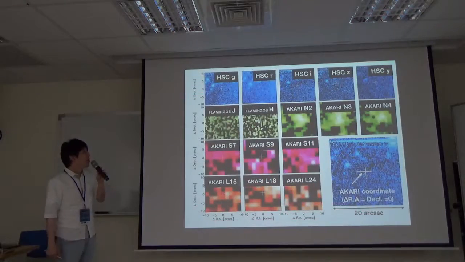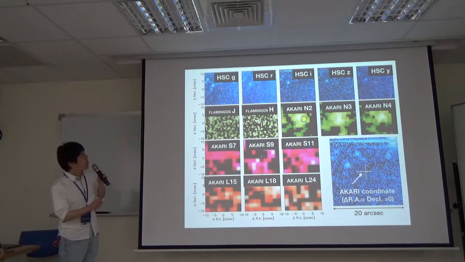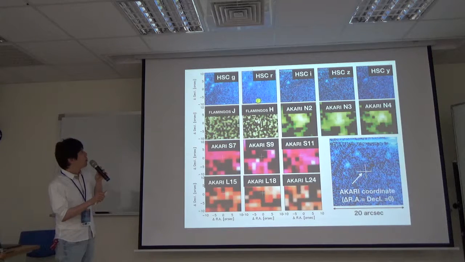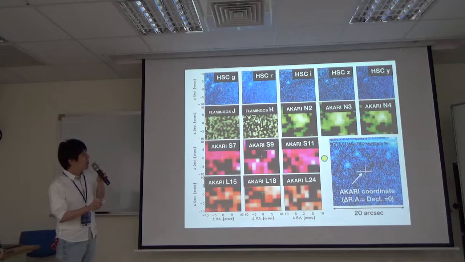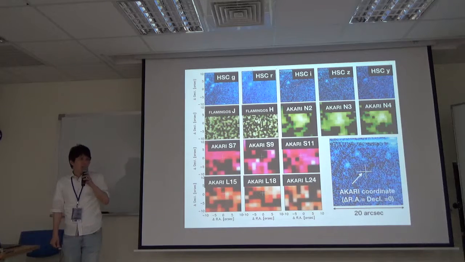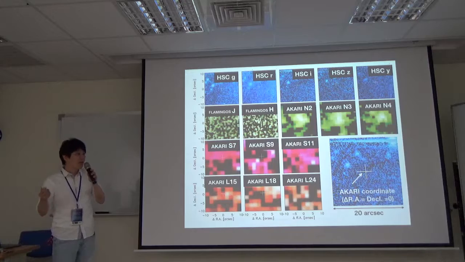This is an example of cutout images from the HSC optical band, and also the FLAMINGOS near-infrared band, the Akari near-infrared, mid-infrared short, and mid-infrared long bands. And this white cross represents the position of the Akari source. Alright, I did this kind of visual inspection for roughly 7,000 sources.